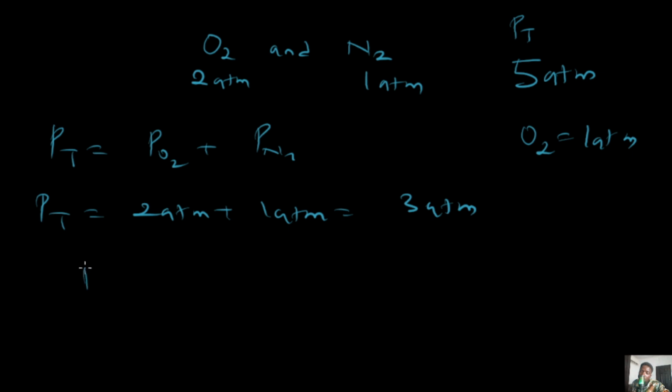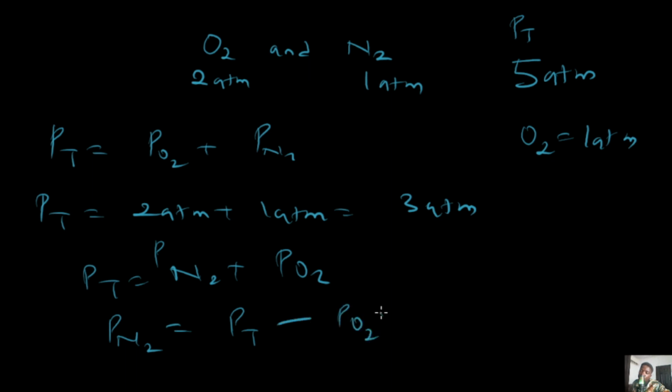So the implication is that P total is going to be the pressure of nitrogen plus the pressure of oxygen, and because we are looking for the pressure of nitrogen, it is now going to be equal to P total minus the pressure of oxygen. What is P total according to what I just said? 5 atm. And then what is the pressure of oxygen in this case? 1 atm. Hence the pressure of nitrogen would be 4 atm.